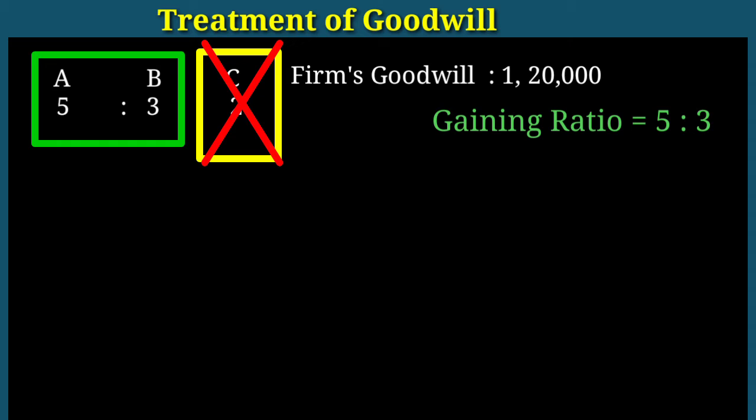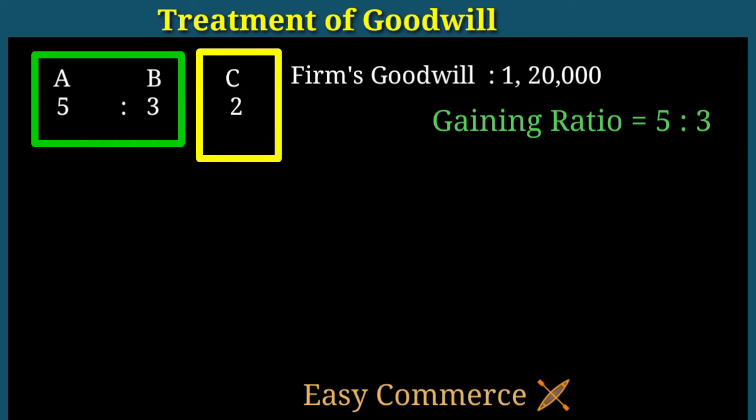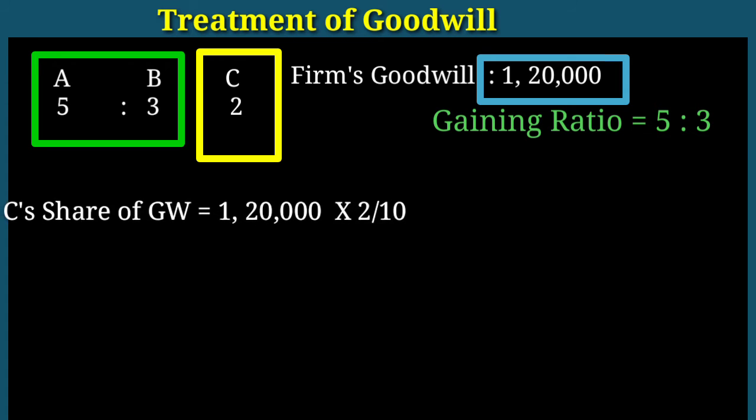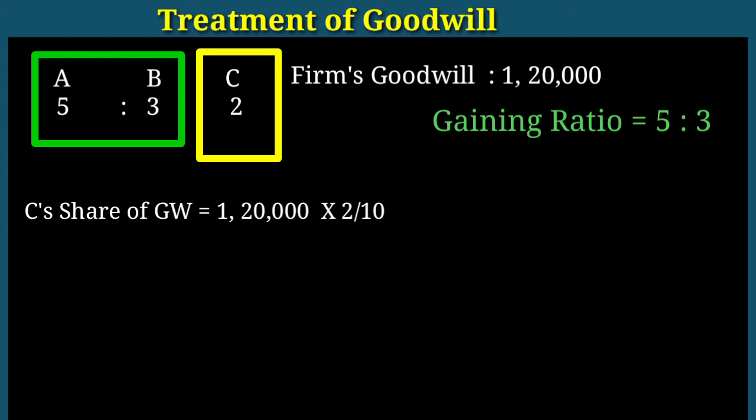And also, we need to calculate C's portion of goodwill. The total goodwill of the firm is rupees 1,20,000 and C's share equals 1,20,000 into C's share. What is C's share? 2/10, right? 5:3:2 is the ratio.